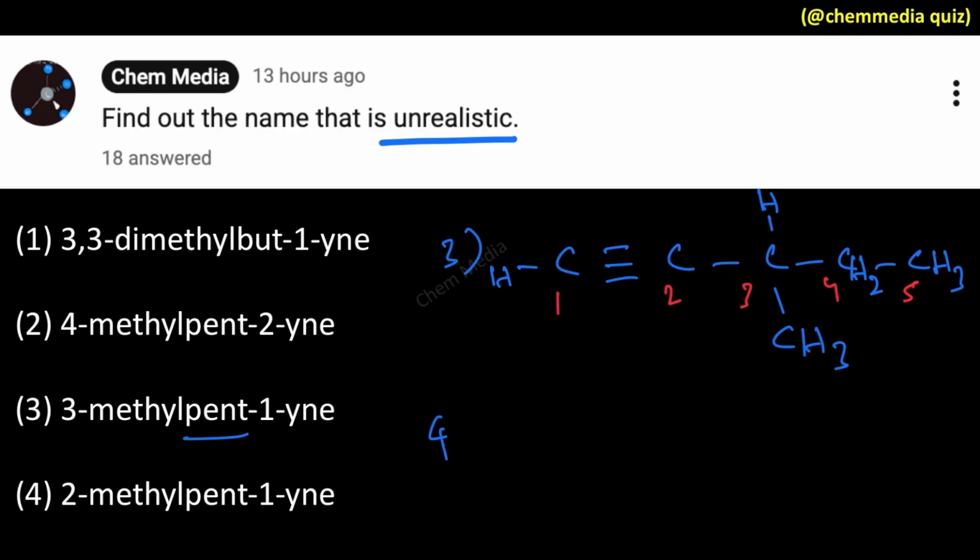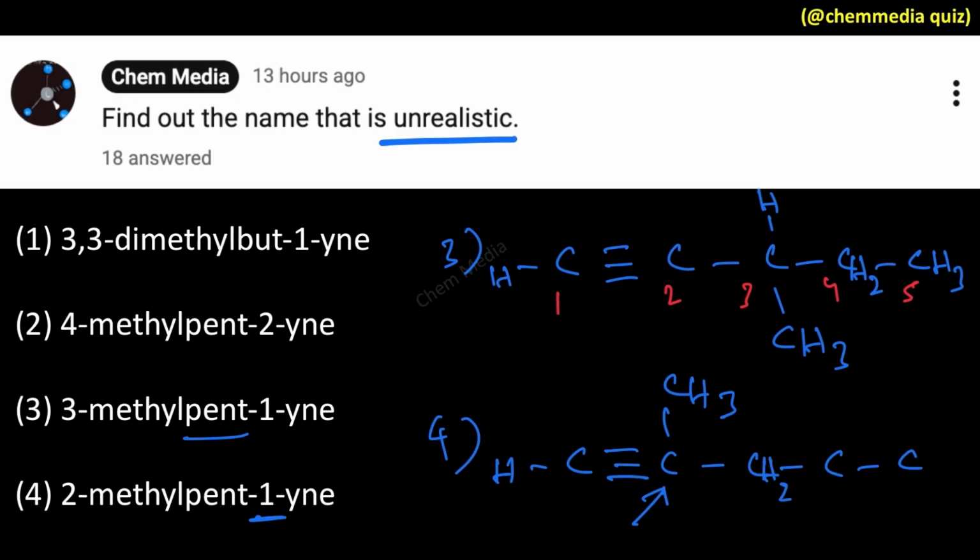And now let's come to the last one, 2-methylpent-1-yne. Once again the root word is pent. Therefore let's make a 5 carbon chain. Second position methyl group, first position triple bond. Can we draw a structure like this? No, we are making 5 bonds here for this carbon, isn't it?